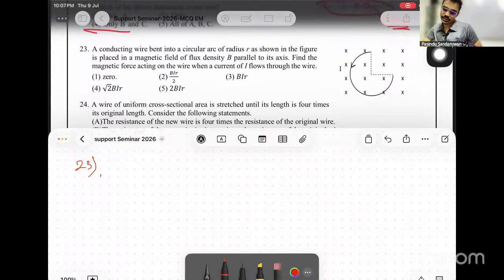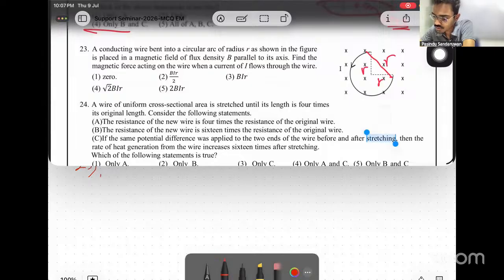Right. 4. A conductor wire bent into a circular arc of radius R as shown in the figure. A bent conductor, no? Force on the bent conductor. If a bent conductor is given, always force is exerted to satisfy the gap only. May gap, then if radius is R, R and R, this length is root 2R. This length is root 2R.